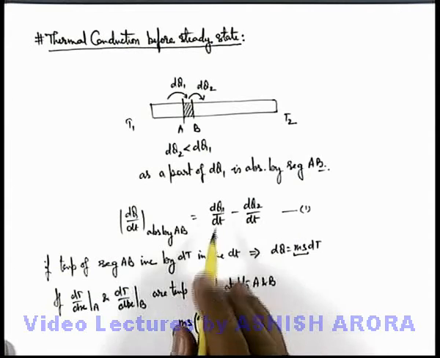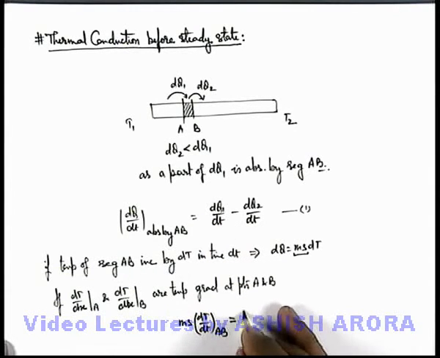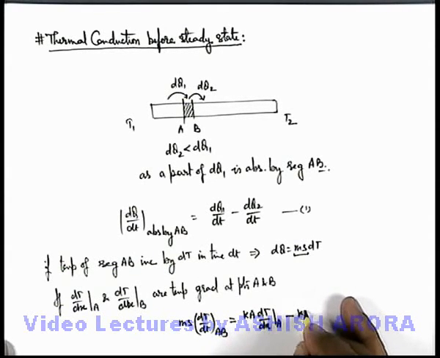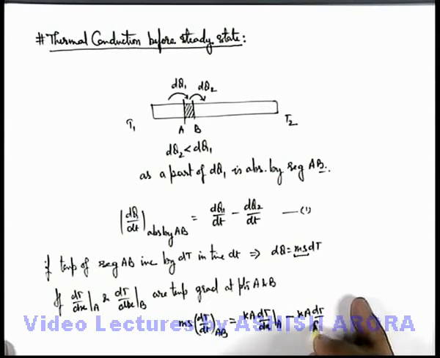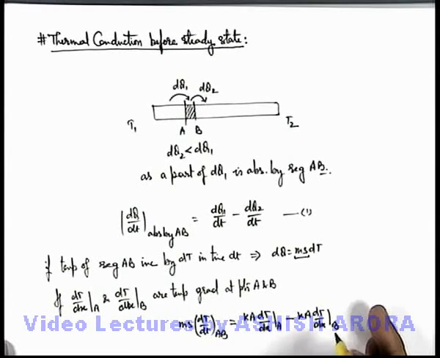This can be written as dQ1 by dt, here we can write KA dT by dx at point A minus KA dT by dx at point B.